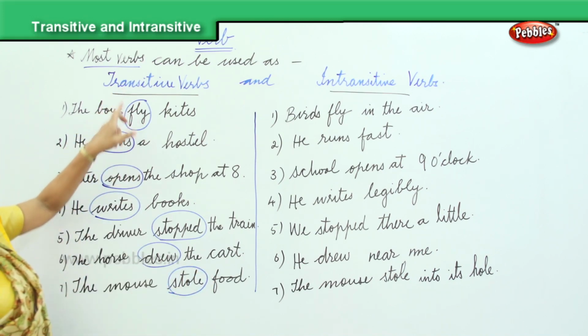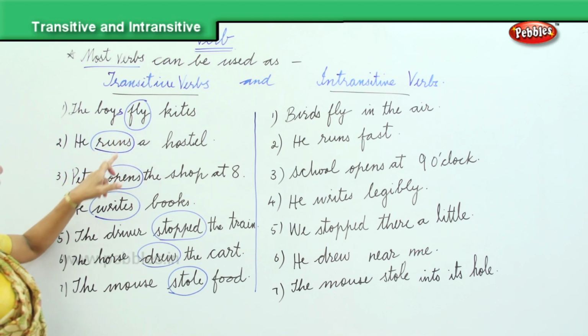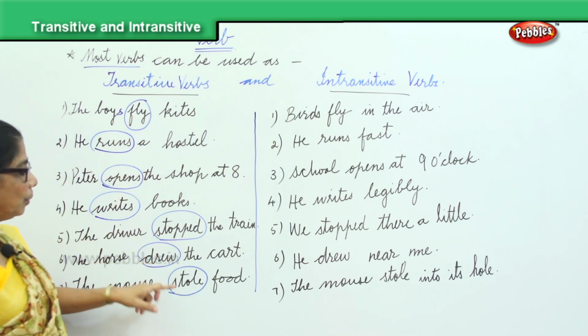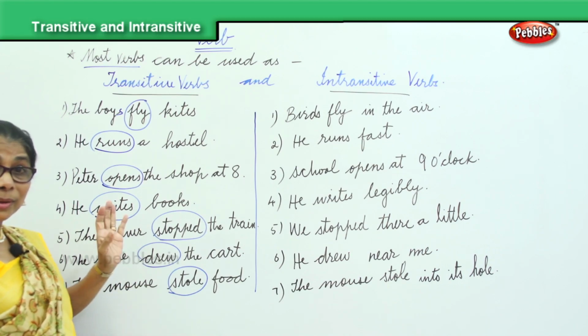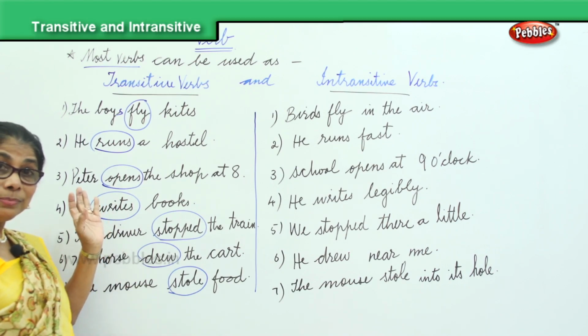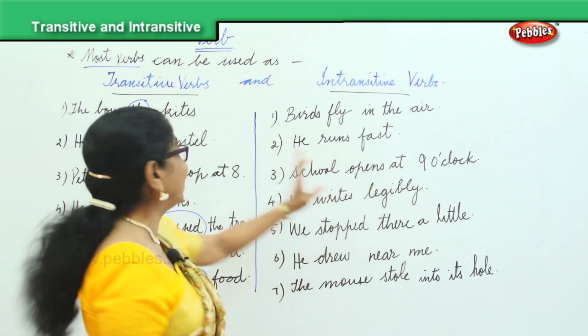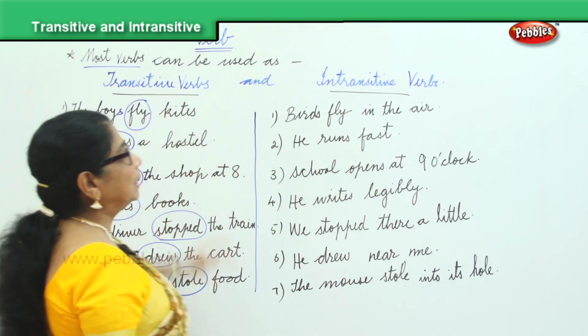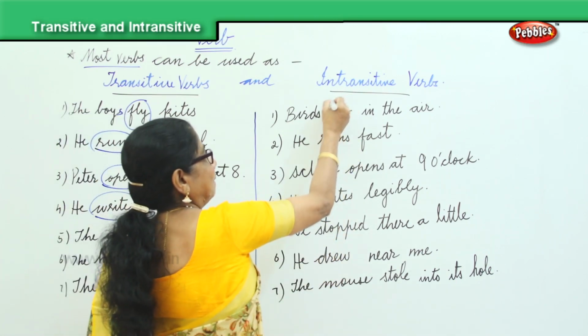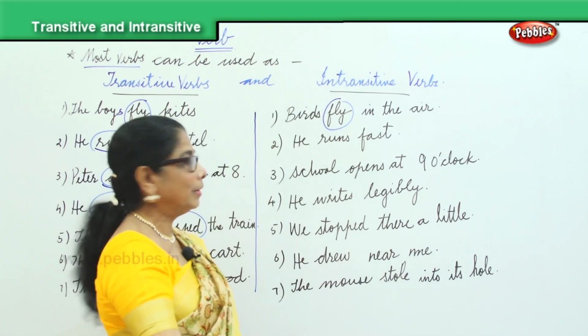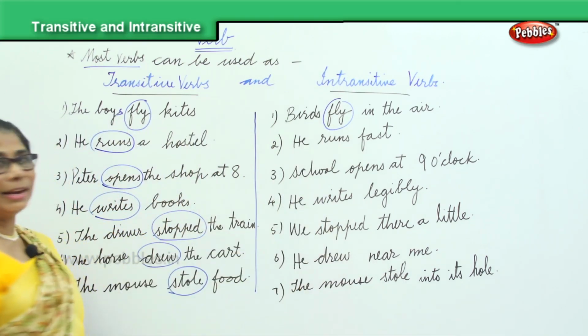These transitive verbs: fly, runs, opens, rides, stopped, drew, and stole. So we are looking at how these same verbs can be used as intransitive. Let's look at that. Fly. Birds fly, in the air, over the clouds, whatever. It does not need an object.